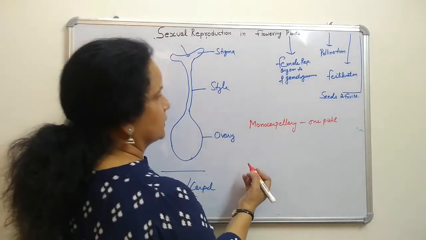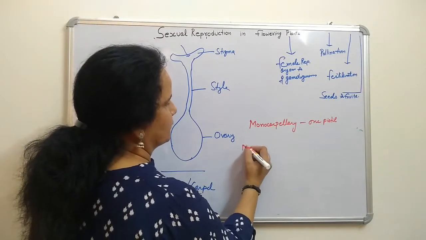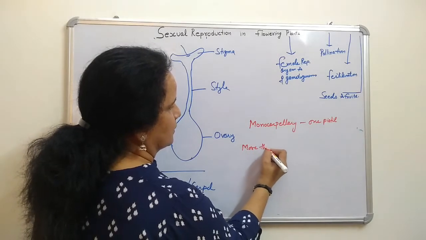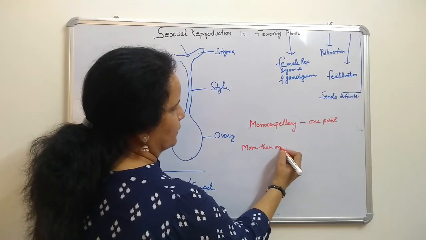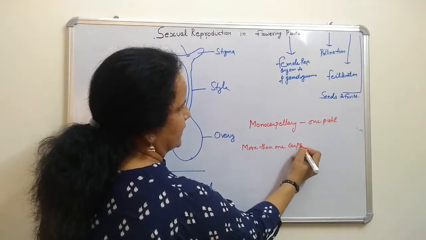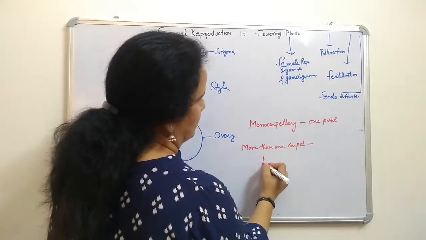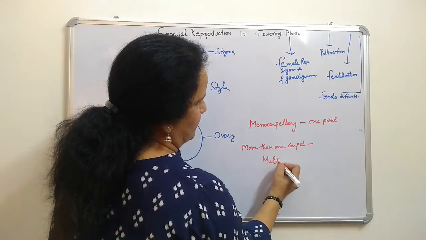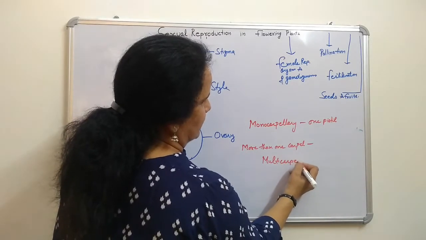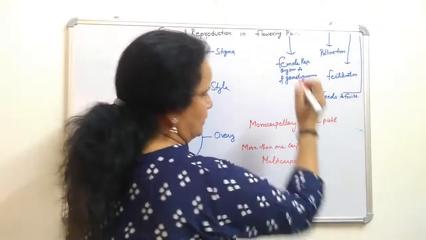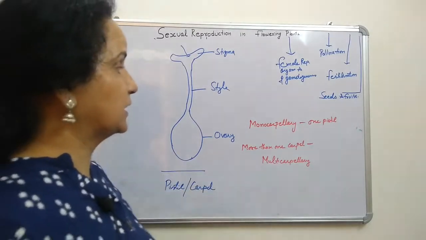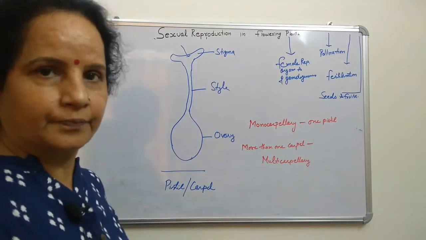Now when more than one carpel is there, then it is called multicarpellary. Here in multicarpellary, many carpels are there.